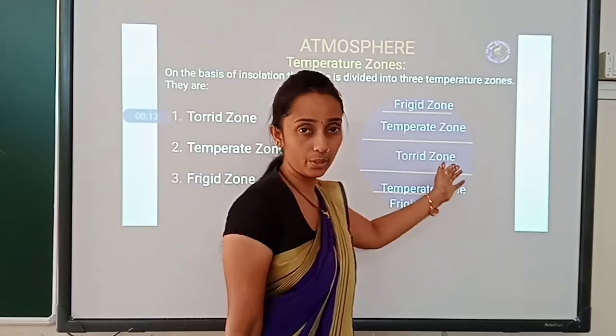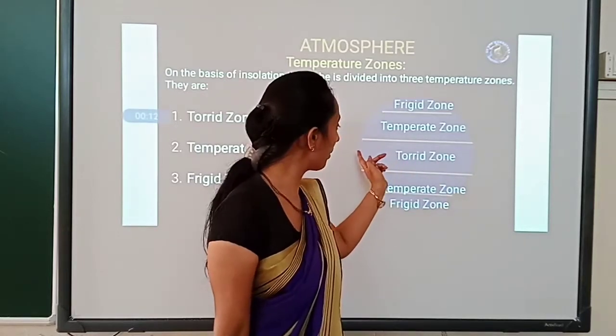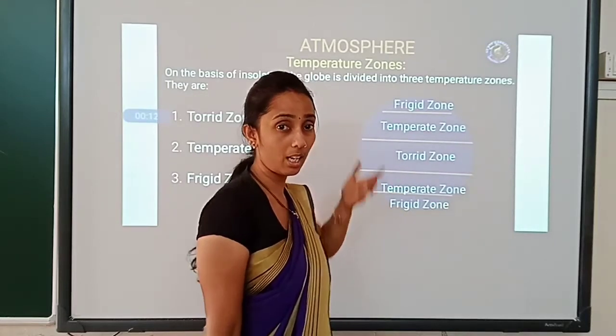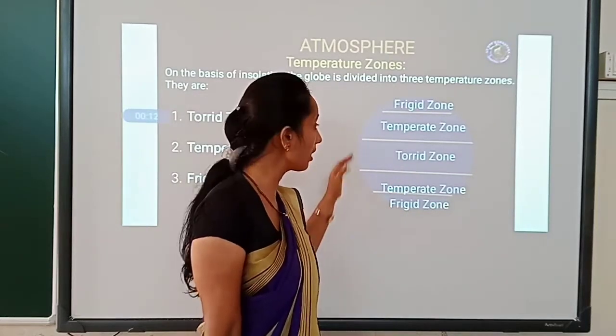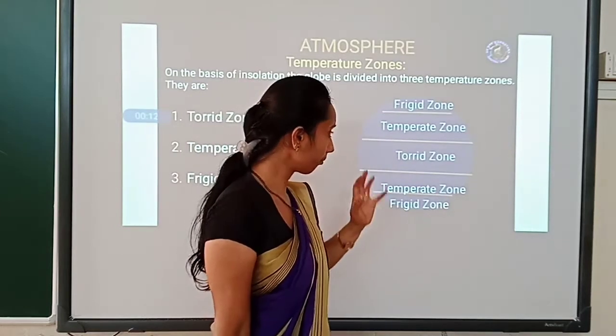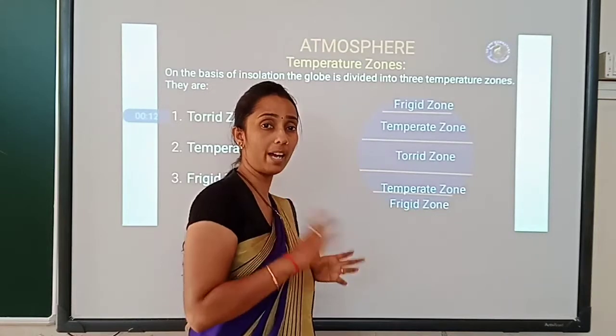Longitude and latitude, and we know what the equator is. Equator is the middle line on the earth. These are the terms which we learned in the first class. Now let's see how the temperature was divided on the entire earth.